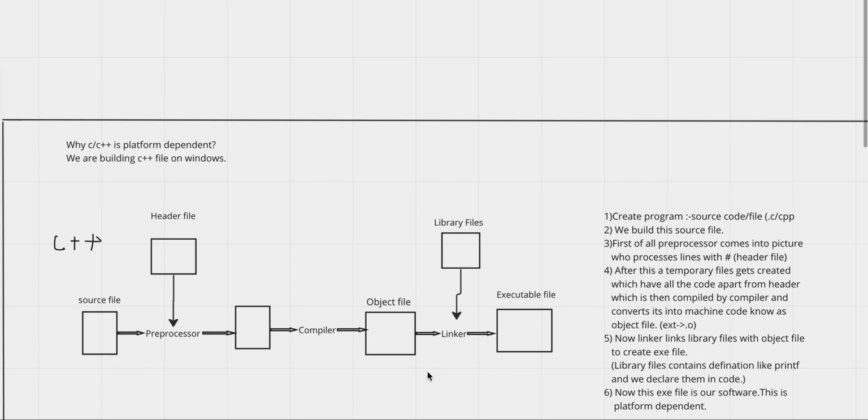Now, here we are ready with our source file. As soon as we try to run our source file, the preprocessor comes into action, whose role is to process the header files and the lines of code with hash. So its role is to process all the header files present in the source file. Once this is processed, a new temporary file is generated which has the entire code without the header files. Now the role of the compiler is to compile this temporary file, which has the actual code, and convert it into machine code, which is also known as an object file. The extension of the object file is .o.